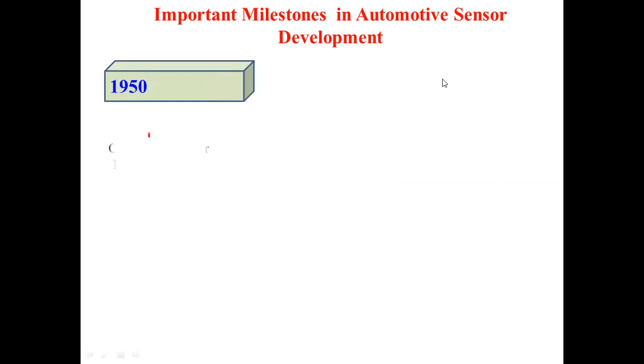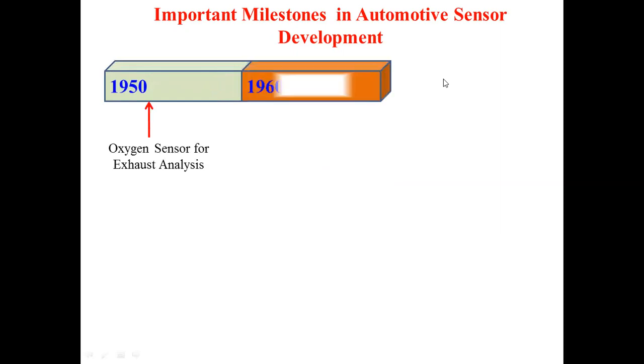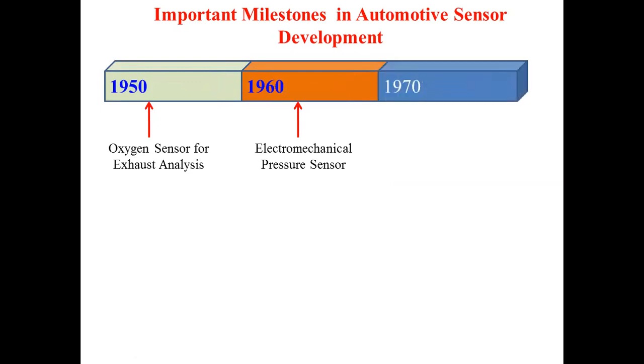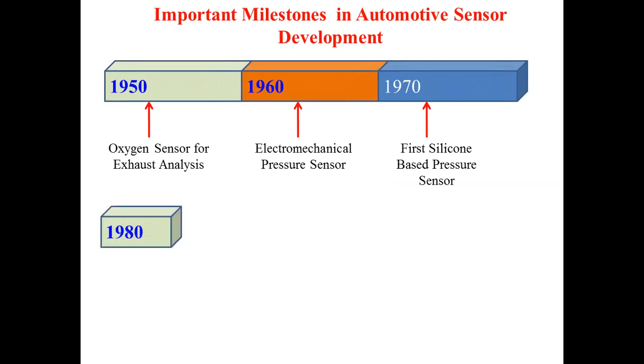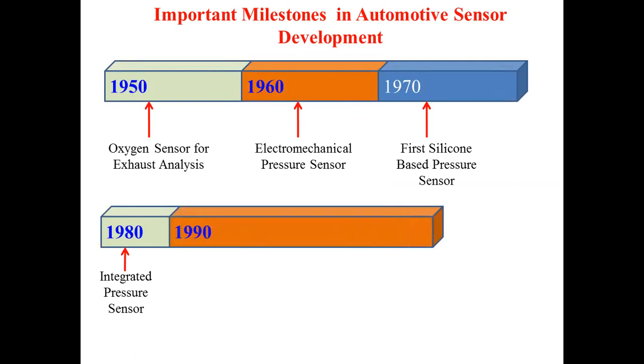In 1950, the first oxygen sensor for exhaust analysis came into existence. After that, in 1960, the electrochemical pressure sensor was introduced. Then in 1970, the first silicon-based pressure sensor was introduced. In 1980, the integrated pressure sensor was introduced.